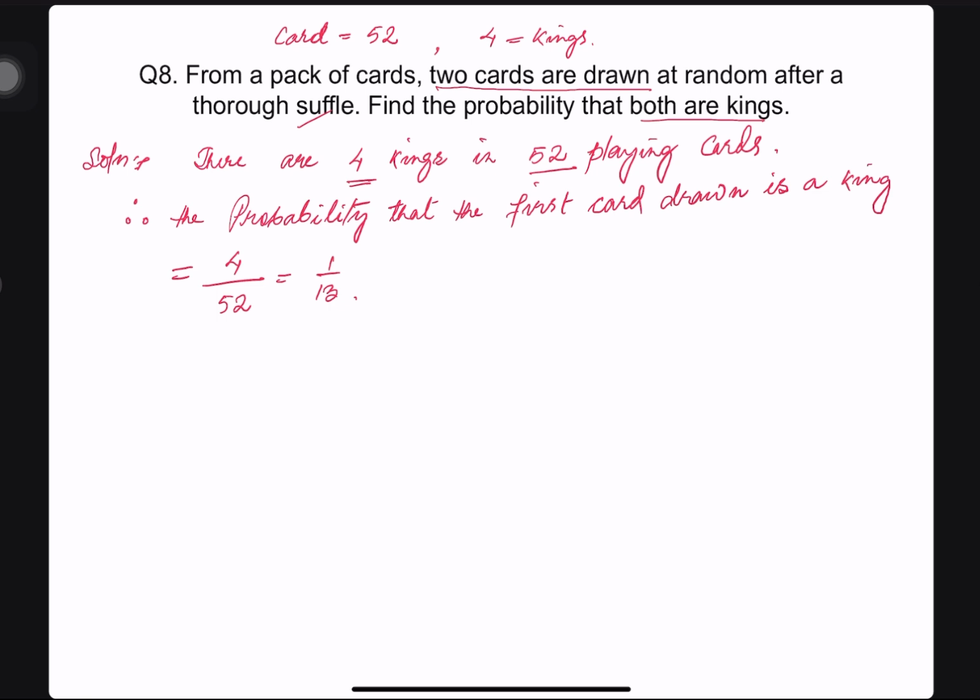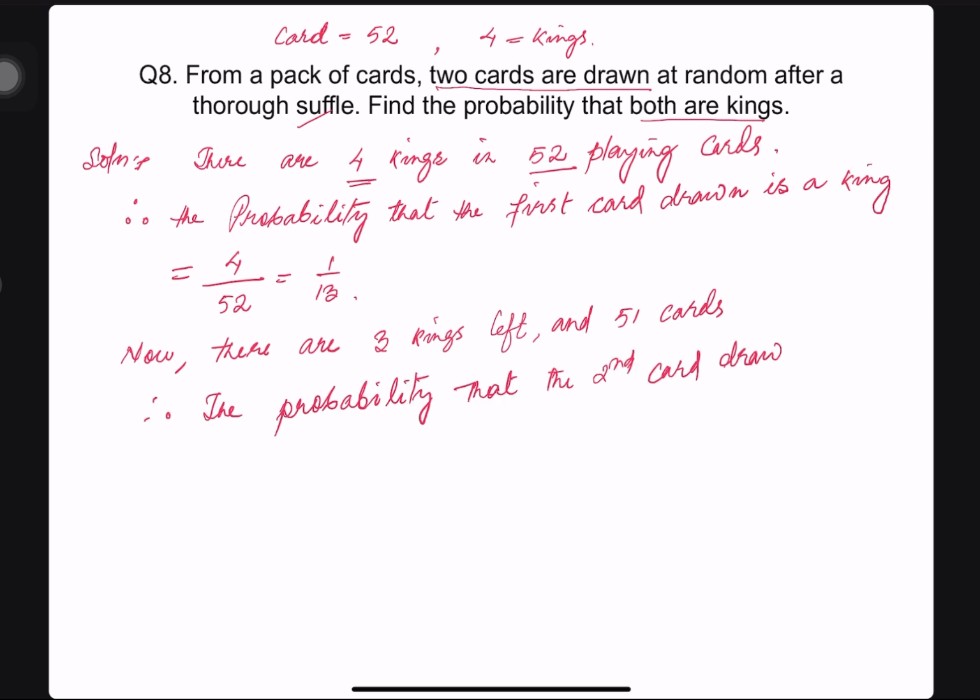Now, once we have already drawn one king at the first draw, there are only 3 kings left. And what about the number of cards? 51 cards. Why 51? Because one king has been drawn. Let's write the probability that the second card drawn is a king. The total number of kings is 3 and the total number of cards is 51. Can we cut here? I think so. 3 times 17 is 51. So we have 1 by 17.